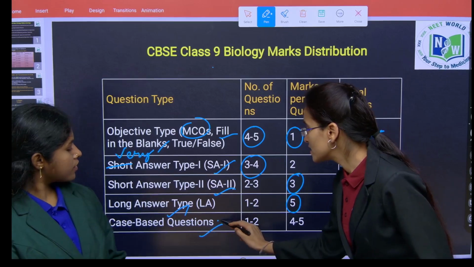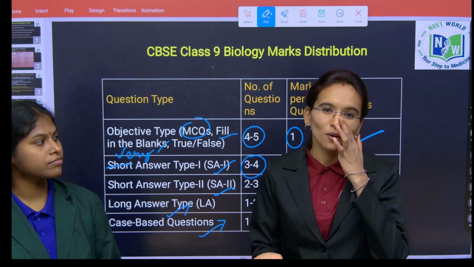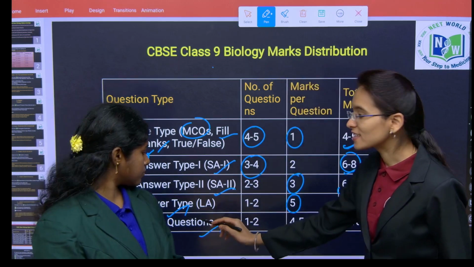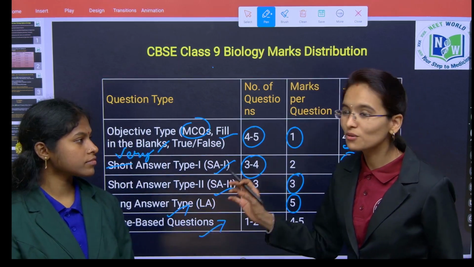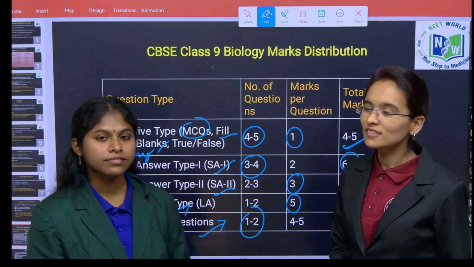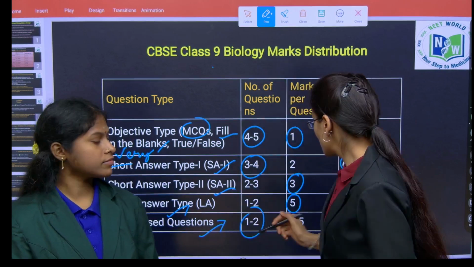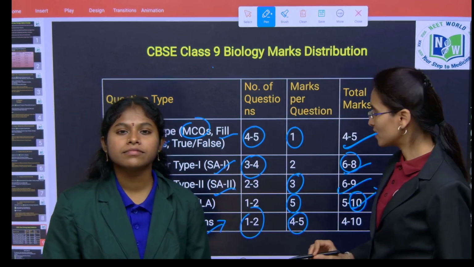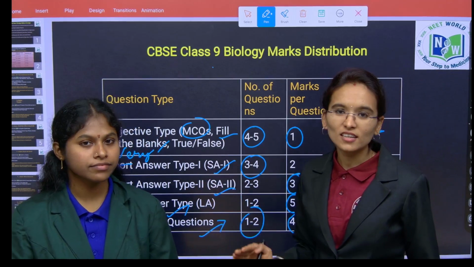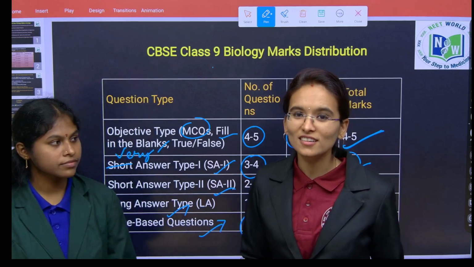So next one is the last section, Section E. It is somewhat complex, but if you are clear with the concept, you can easily attempt the answers. It is case-based questions, children. Here you need to apply your thinking very well, and here you will get 1 to 2 marks. Here also you can attempt any one question out of the choices, so you can score 4 to 5 marks. As well, the total number of marks in Section E is 4 to 10 marks. So clear, children?